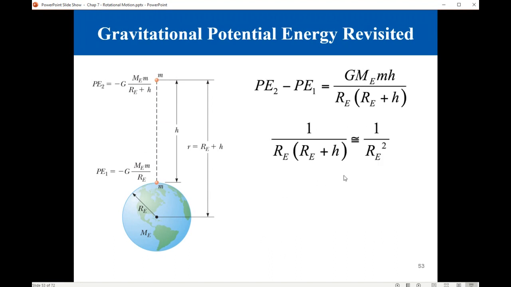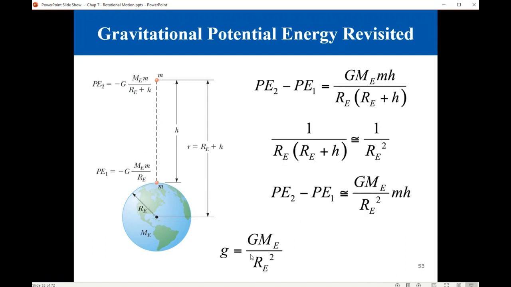This is approximately equal to 1 over RE squared, because if you are near Earth, h can be neglected compared to the radius of Earth. Radius of Earth is 6.4 times 10 to the power 6 meters. We know that this quantity G ME over RE squared is g. So the change in potential energy is equal to mgh.